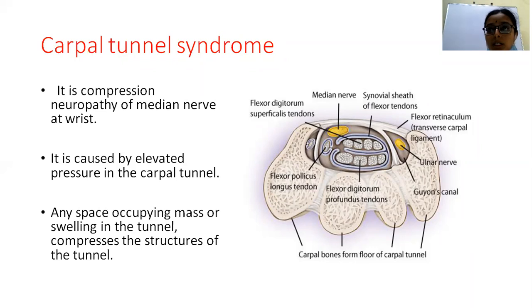Suppose in cases of rheumatoid arthritis like this, there will be extensive synovial hypertrophy and the space is filled up, the median nerve is compressed, leading to compression neuropathy. Sometimes there will be a malunited Colles or fractures of the carpal bones or lunate dislocations and other things which compromise the space in the carpal tunnel, leading to compression of the median nerve. Or there could be some neoplasia or tumors in this region, leading to compression. These are all the different conditions which elevate the pressure in the carpal tunnel and compress the nerve.